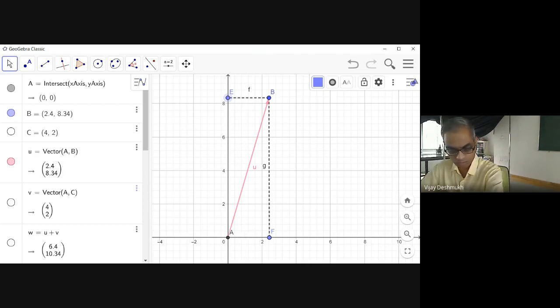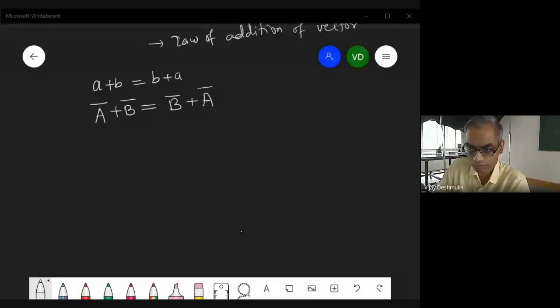Now how do you multiply the vector? Multiplication कैसे करते हैं? Now let us go back to the screen. And this is addition, so a plus b equal to b plus a, that we have seen.